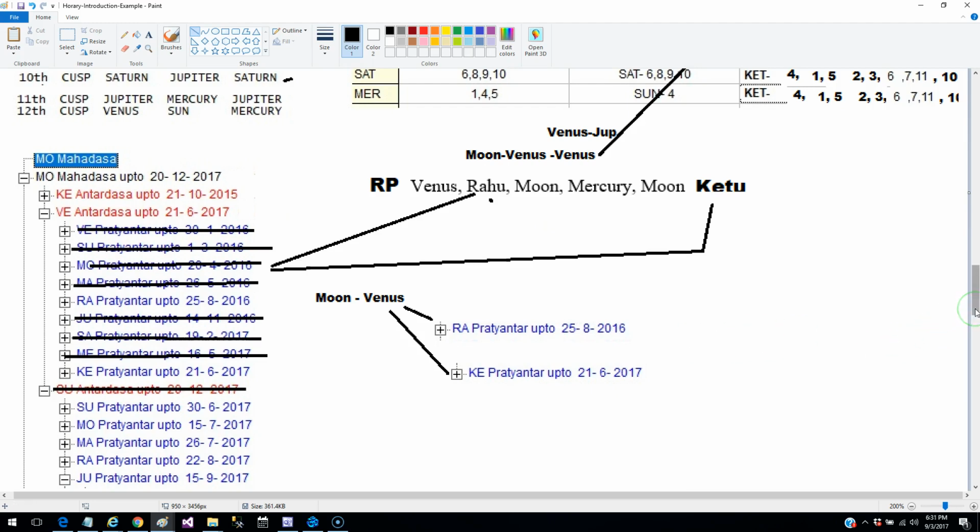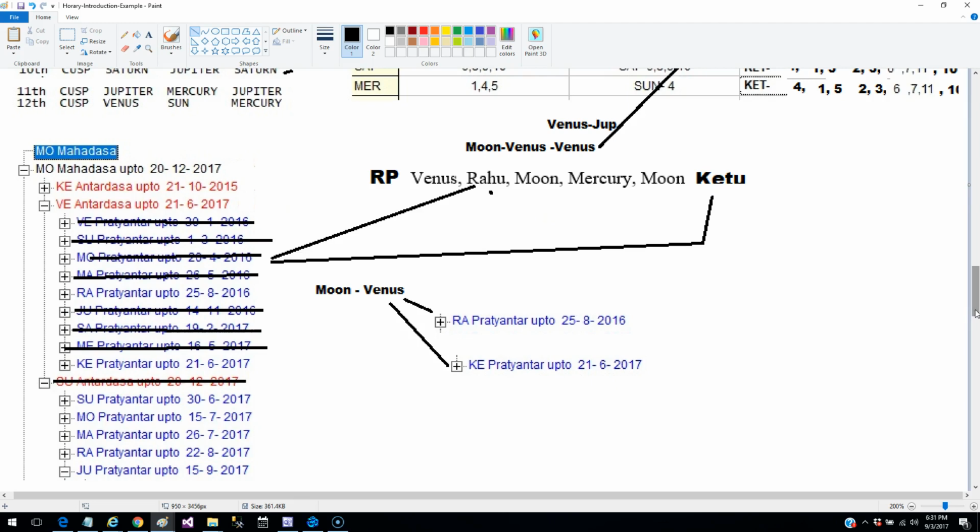Sometimes you will get a black and white scene where you will immediately be able to find out which planet is the strongest. Sometimes it's going to go into a gray area where you have to take the help of the Cuspal sublord, the ruling planet, and even the planetary sublord in finding out which is stronger. Here between Rahu and Ketu, the Ketu is stronger.